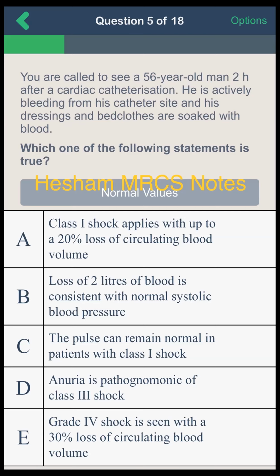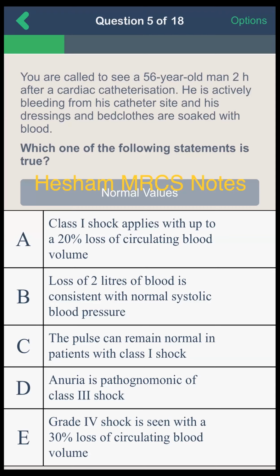The option that the pulse can be normal in class 1 is true, because in grade 4 the loss is more than 40%, and loss of 2 liters is the same. In class 4 there's tachycardia and hypotension. Anuria is for class 4, oliguria for class 3. Class 1 shock is 15 to 20% loss, but the pulse can remain normal in class 1 shock. So the correct answer is C: the pulse can be normal in patients with class 1 shock.